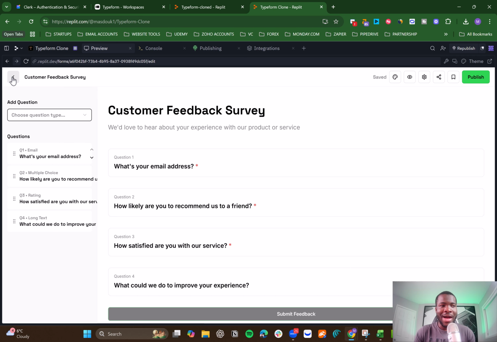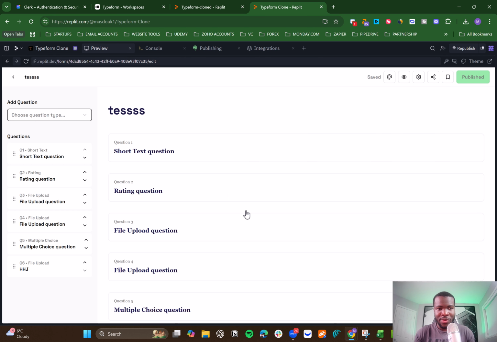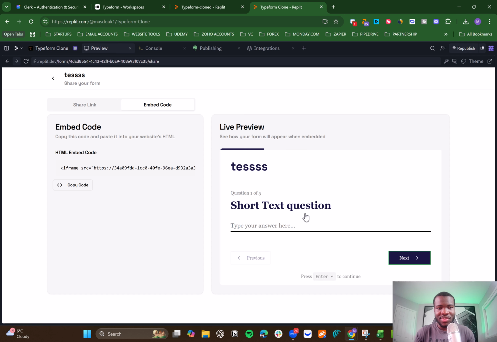But if I go back to the previous page and then take an example like this one, which is a published form, as you can see, then I click on share, then you will see the embedding code now is a bit different. So you can see this is what this will look like, right?